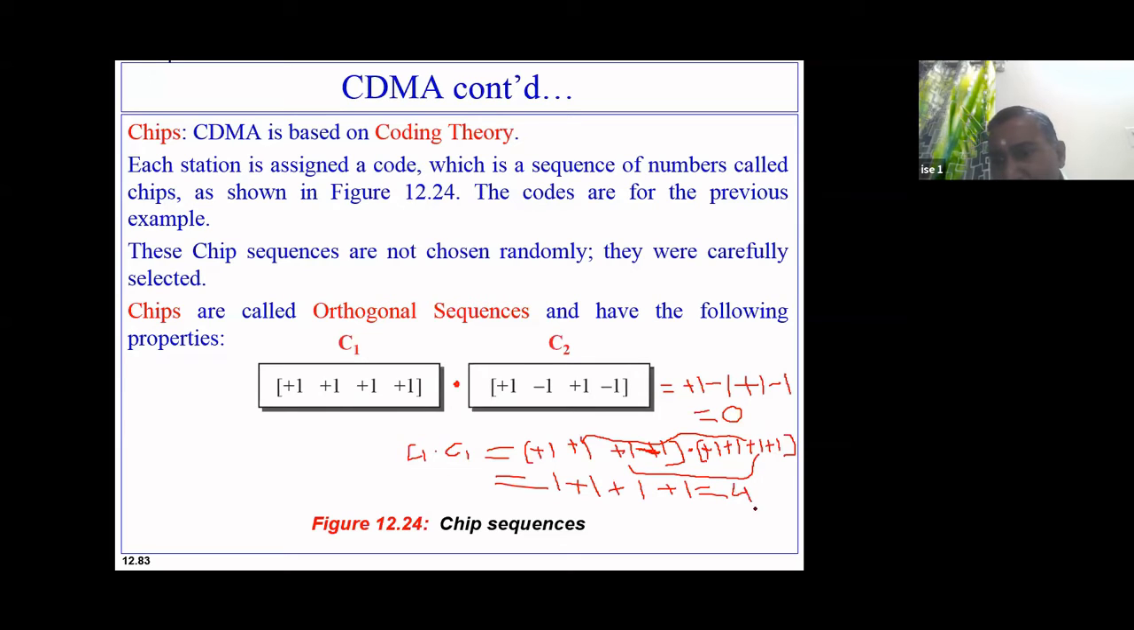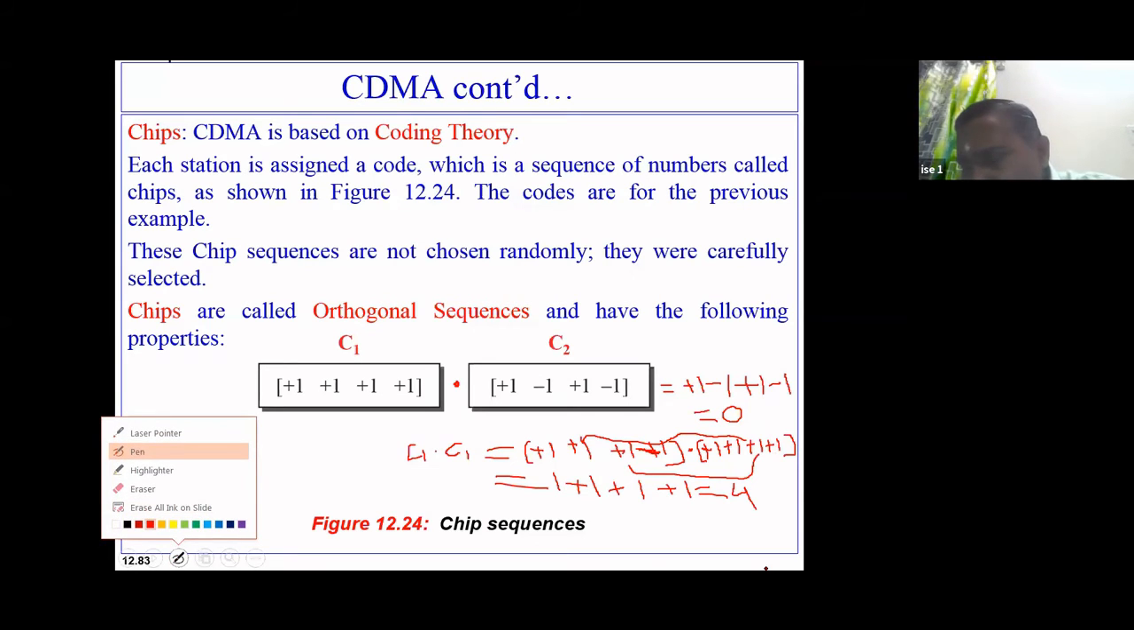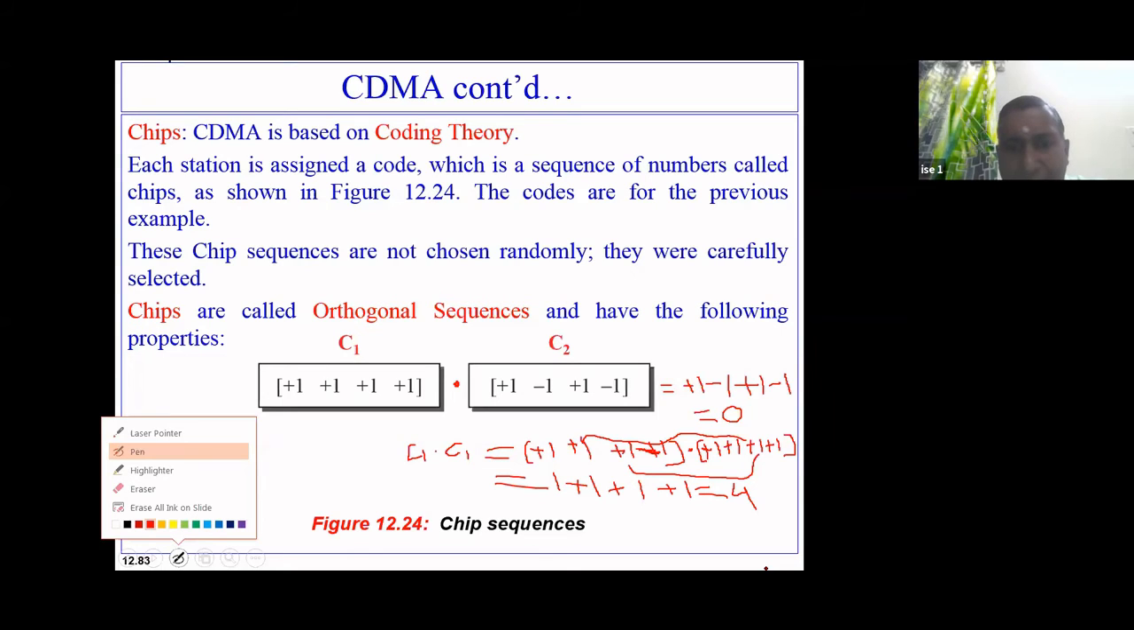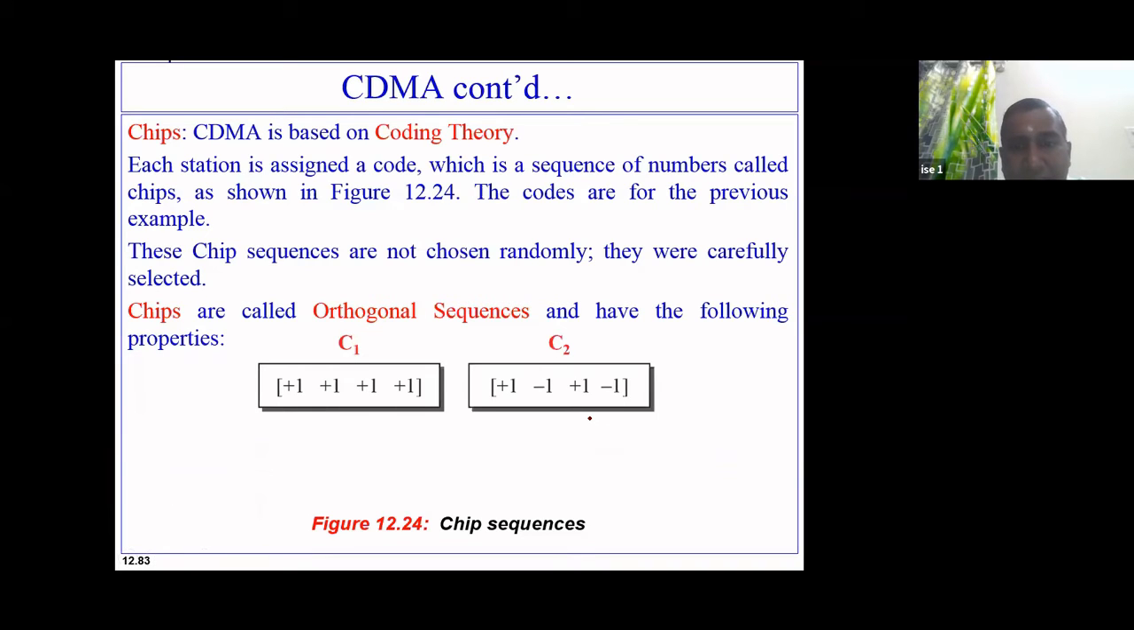You can check with this result also. You got the idea? If a chip code is multiplied by itself, I'll be always getting 4. So have you understood this concept, everyone? Yes, sir. So that is why it is called orthogonal sequence. So now we will see the next part.